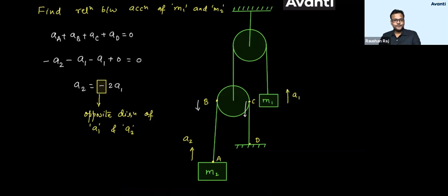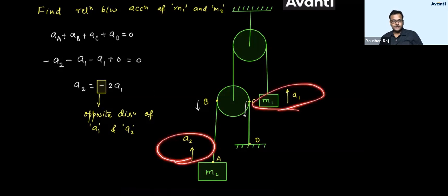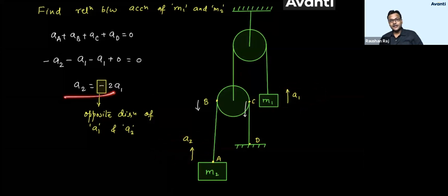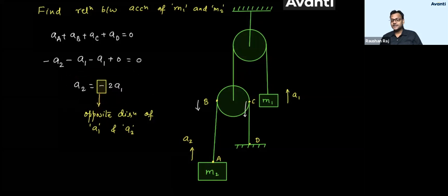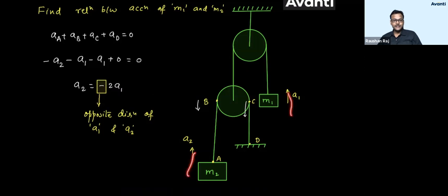That's it. However, guys, I have started with what? A wrong assumption. But still, I got a relation, and that wrong assumption has also appeared in the final relation, in that this negative sign has come. So this negative sign says that the assumption that you have taken is incorrect. Both of them cannot be in the same direction. If one of them is in upward direction, the other one will be in downward direction. Guys, click yes if you have understood this.